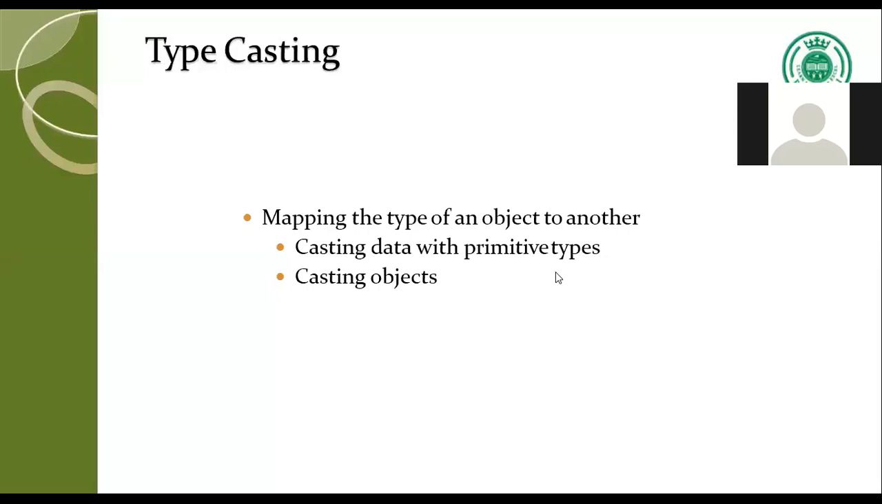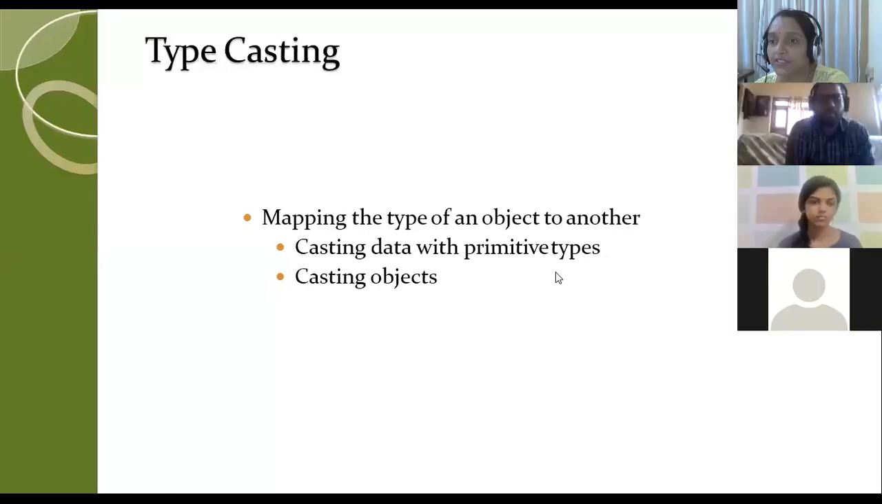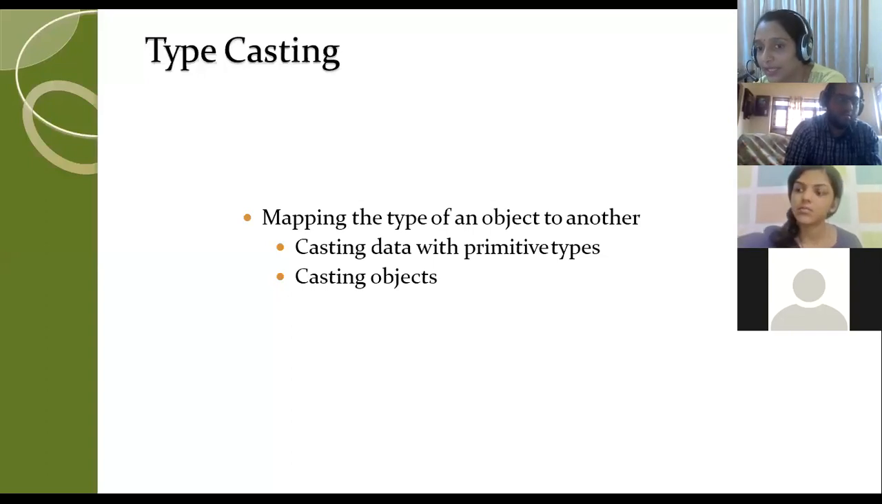Typecasting. Have the next topic, typecasting. Typecasting means you map the type of one object or a variable to another, which means you can change the type from int to double, double to float, and vice versa. There are two ways in which you can do typecasting.